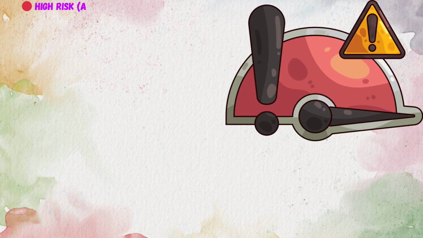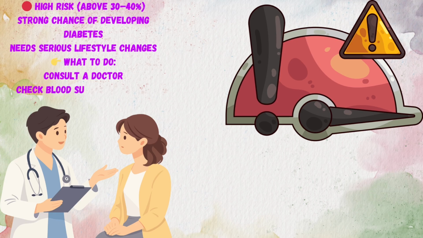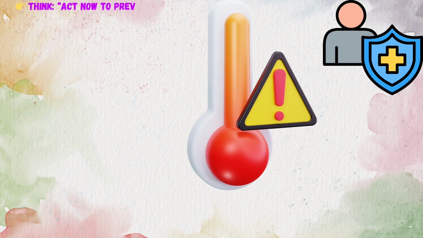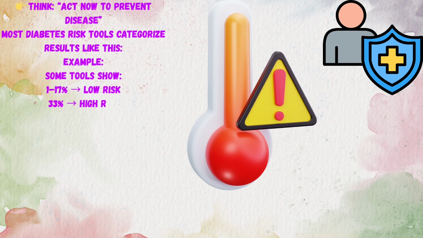High risk, above 30 to 40%. Strong chance of developing diabetes. Needs serious lifestyle changes. What to do? Consult a doctor. Check blood sugar regularly. Make strict lifestyle improvements. Think, act now to prevent disease. Most diabetes risk tools categorize results like this. For example, some tools show 1 to 17% as low risk, 33% as high risk, and 50% plus as very high risk.